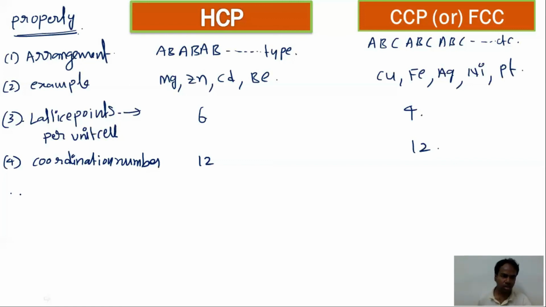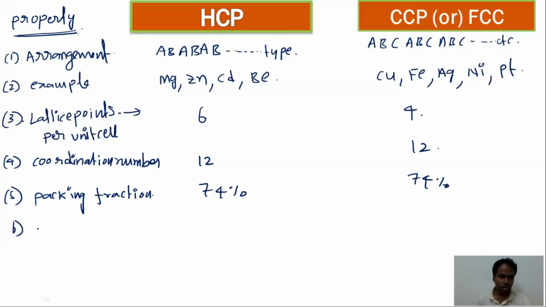The fifth one is, what is the packing fraction in both cases? In both cases, the packing fraction is 74%. Now axis of symmetry.